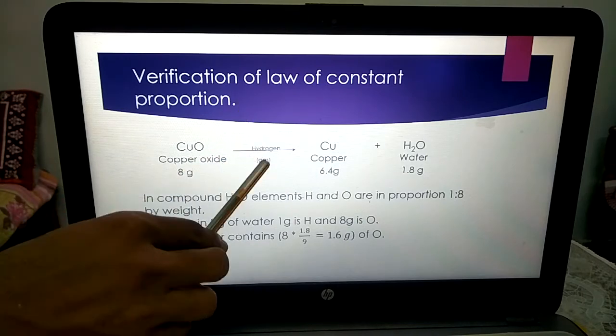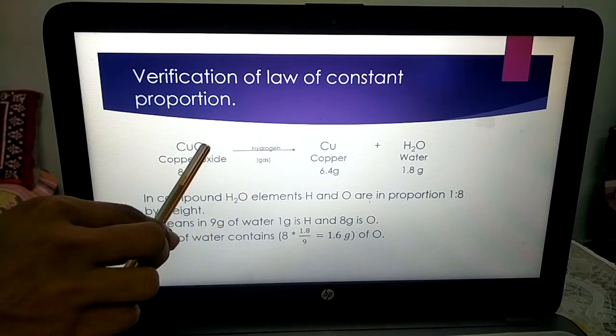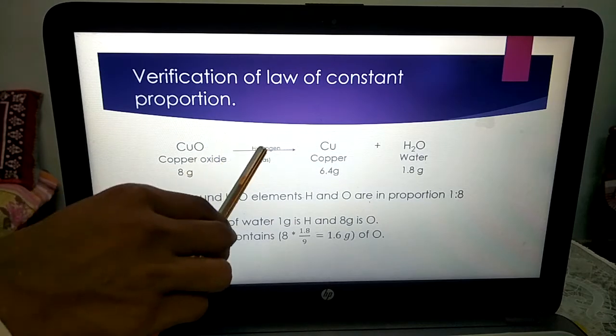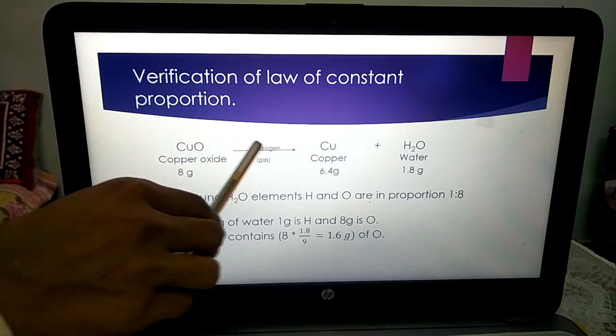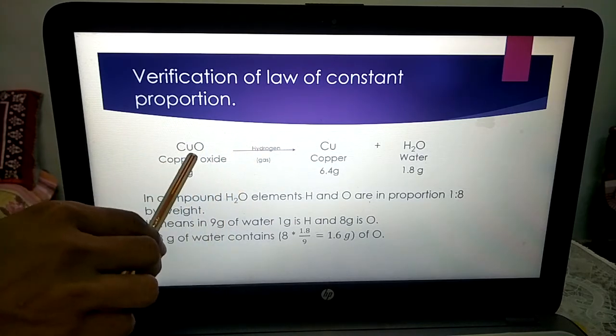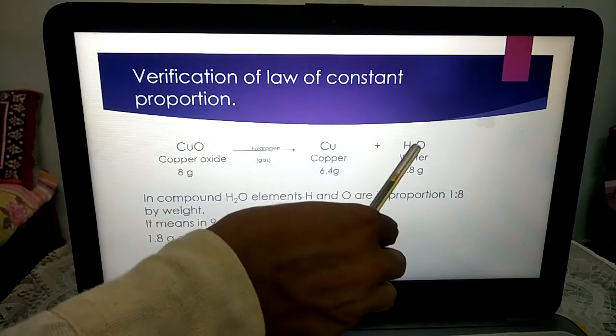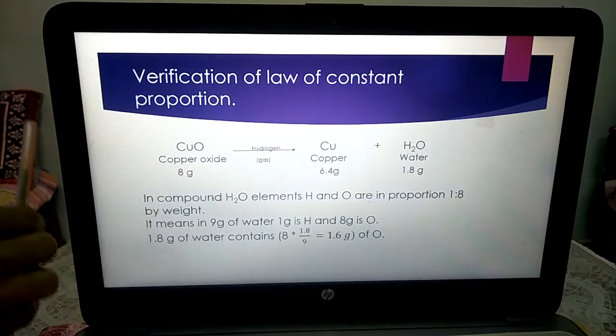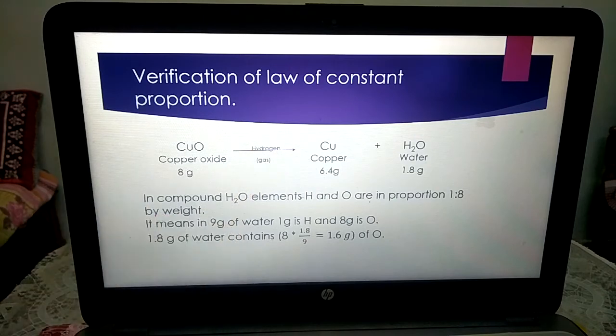The molecules of hydrogen reacted with the molecules of copper oxide, and the metal copper separated. The oxygen from copper oxide combined with the hydrogen to form water, and copper became separated. This is the reaction. Now what happened?